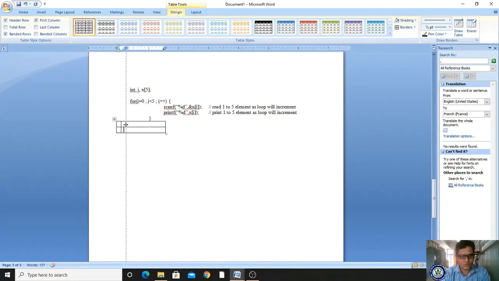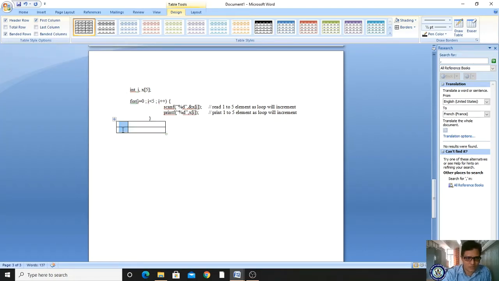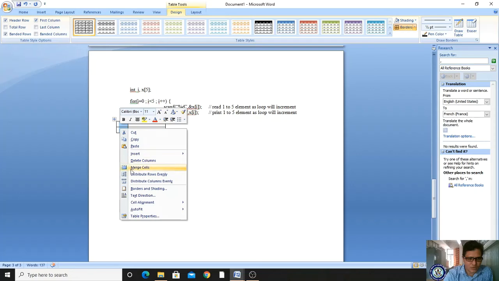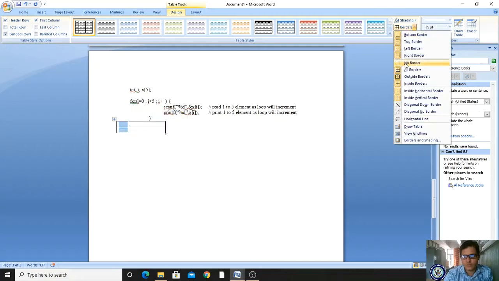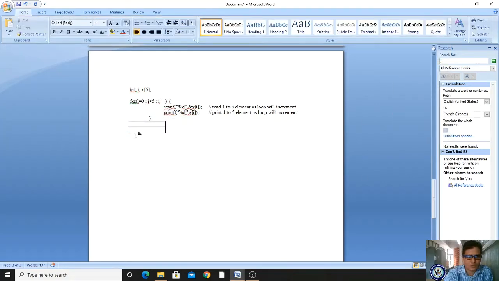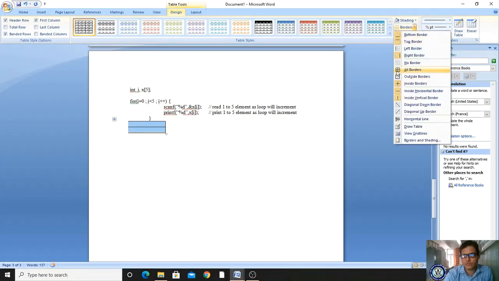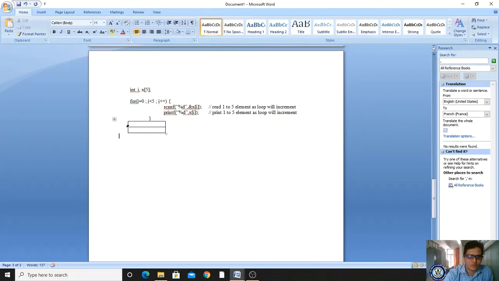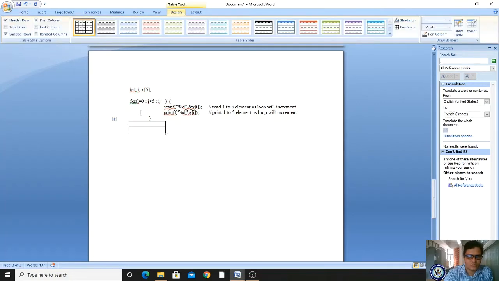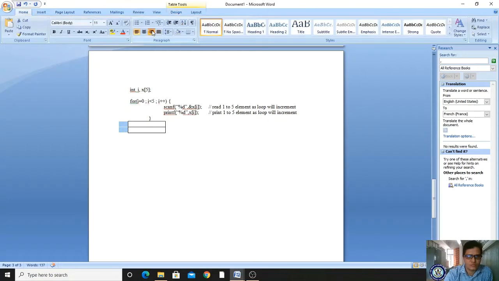Let me modify this for our understanding: remove the borders, and then once again select and place the border.